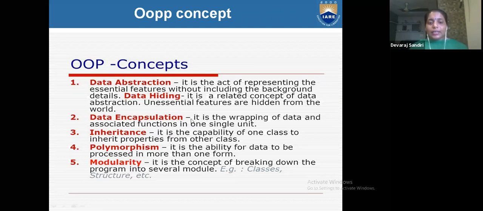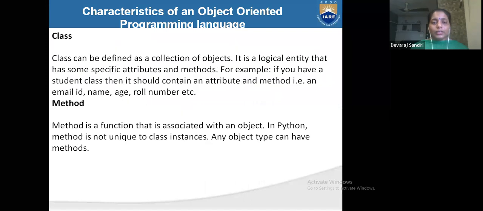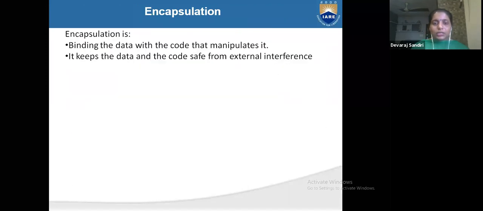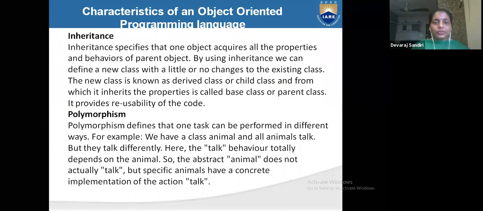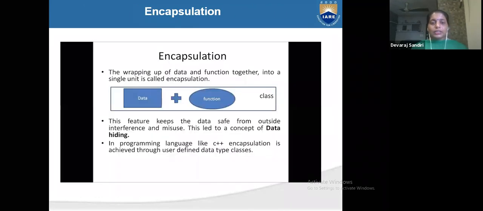And what is data encapsulation? It is wrapping of data and the associated functions into a single unit. Wrapping of data means all the data and functionality will be wrapped in one unit. Encapsulation is the wrapping of data and functions together into a single unit. It is one type of class. Inside the class, you are wrapping your data and functions. The feature keeps the data safe from outside.